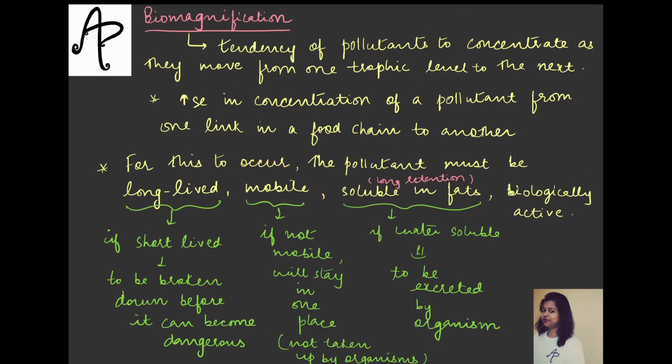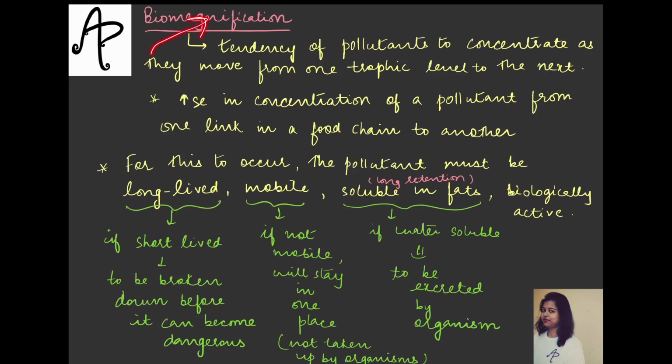Another is that the pollutant should be mobile, which means it should be of a moving nature. Because if it is static, then the pollutant will just stay in one place. And if it just stays in one place, it is likely that the organisms might not consume it or might not take it.